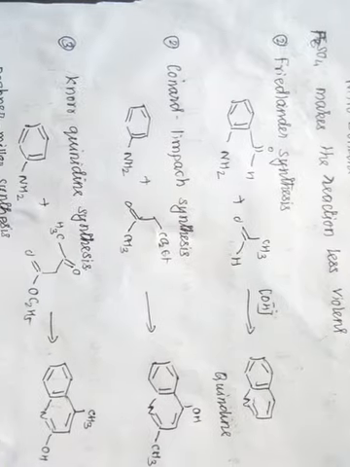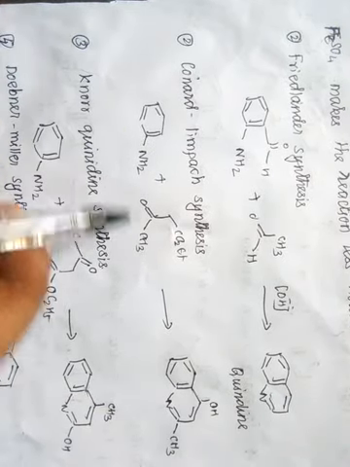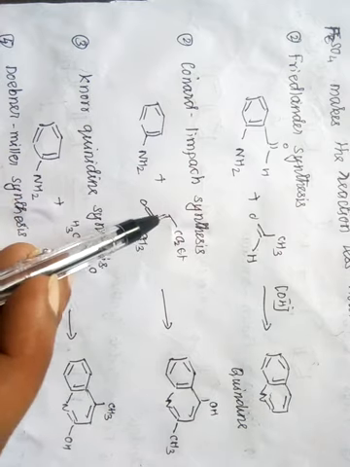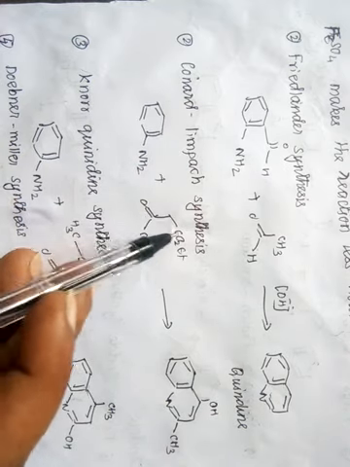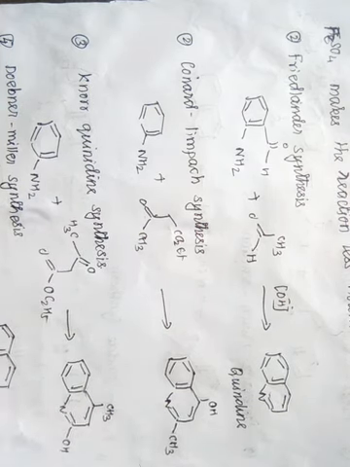And the Conrad-Limpach synthesis. Aniline with a beta keto ester. This is the alpha position, and this is the beta position, a beta keto ester. Aniline with the beta keto ester will give the substituted quinolines.